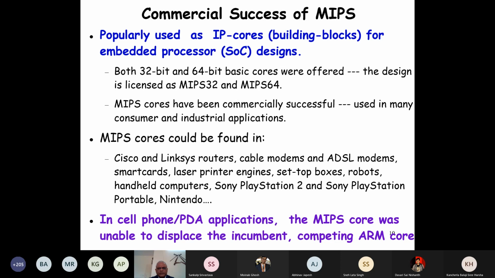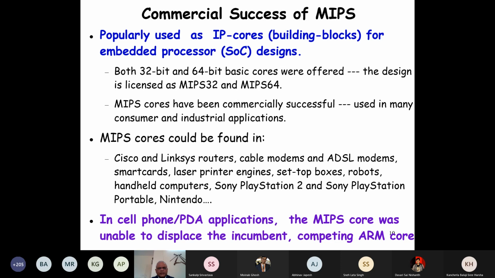We have not discussed system on chip, and this course is not for system on chip. But I'll just tell you briefly what a system on chip is in the next slide. Just for your information, a system on chip is used in all embedded systems, including your mobile phone. The processor is a system on chip. We'll see why it is called a system on chip. And the IP cores could be directly used on system on chips. And there were many buyers for the MIPS license.